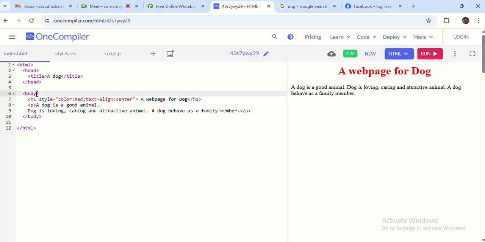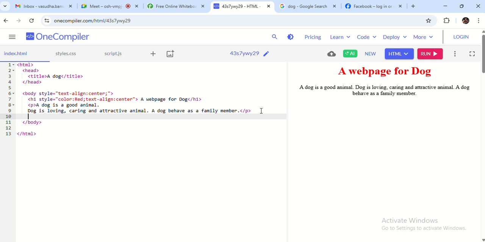The same, if I want to align the text to the center for the full body, I can mention over here style is equals to text-align center. So the whole text will be center aligned, like this. Okay, even we can put images on the web page, or we can change the text color for the paragraph as well by using the same thing.